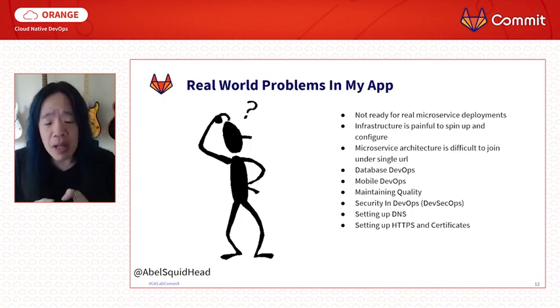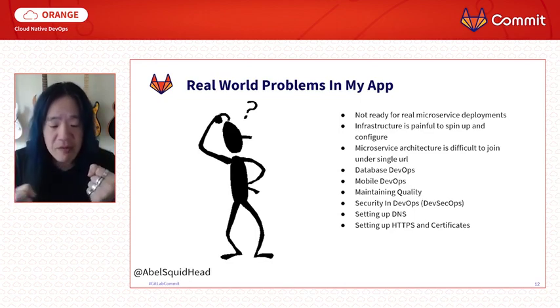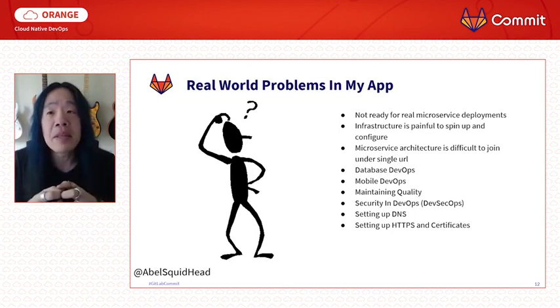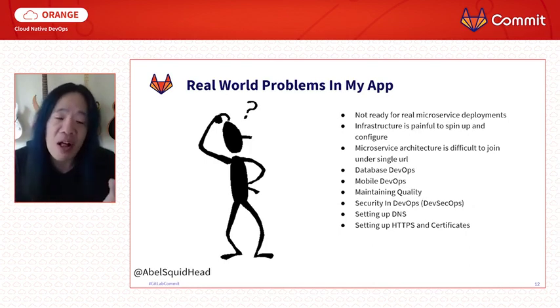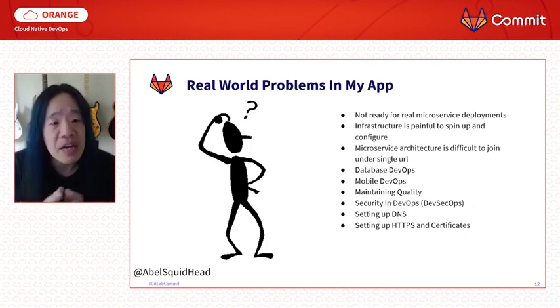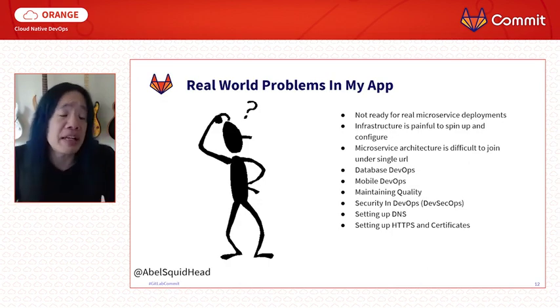The other thing that I'm having problems with is that my microservices are getting very, very difficult to join up. I have a bunch of microservices on the back end, right? And immediately I started running into CORS issues where, well, I could get around it with using code, but that's kind of a pain too. And of course, I have things like a SQL Server database. I have a relational database.